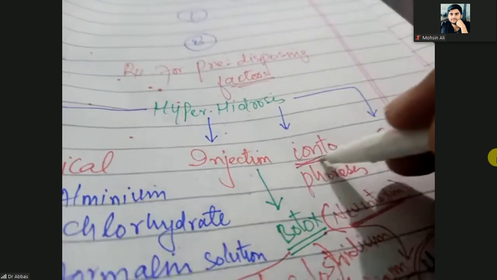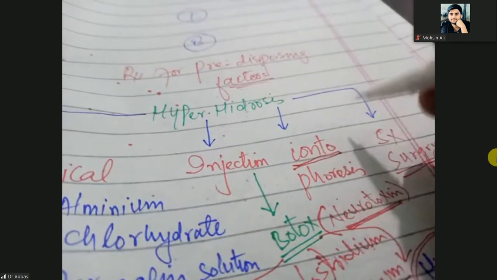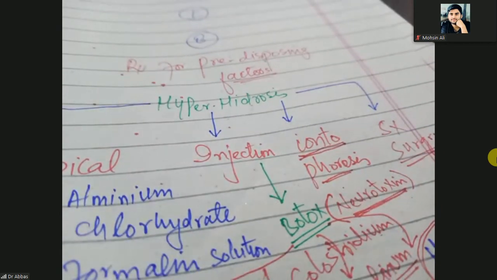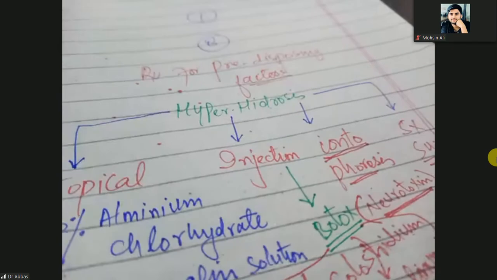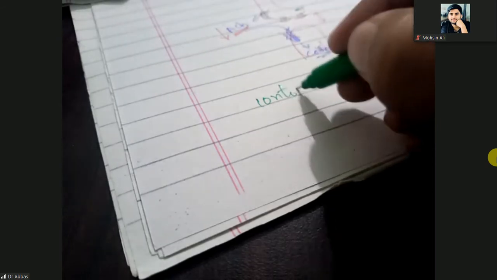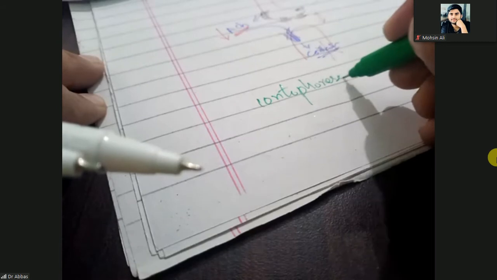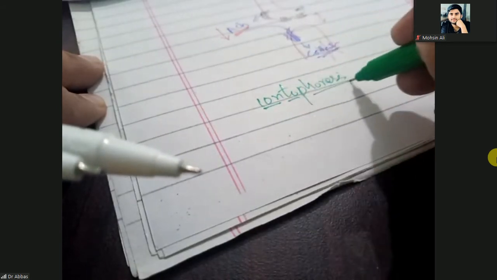The name indicates ions towards phoresis. It means this is the transdermal drug delivery. Let's discuss the iontophoresis.